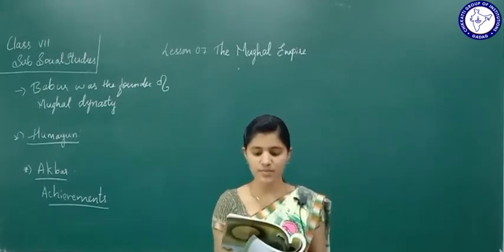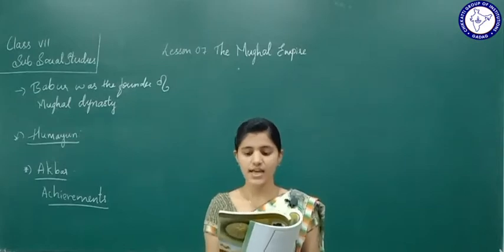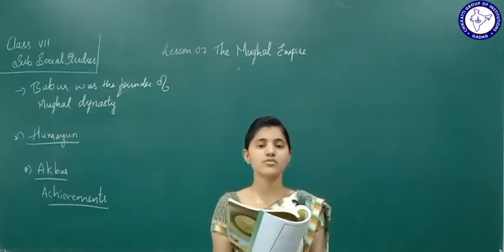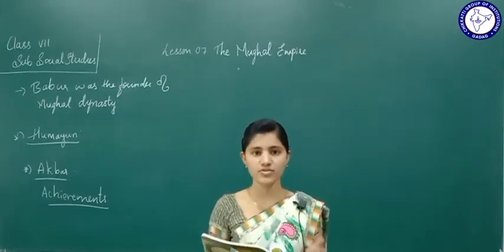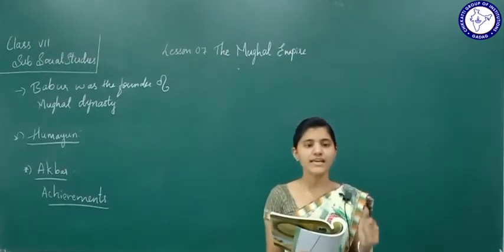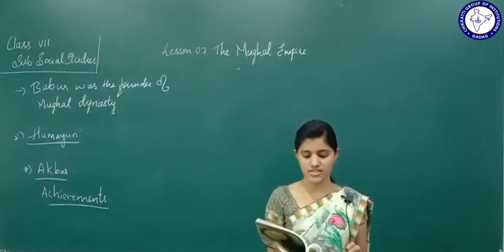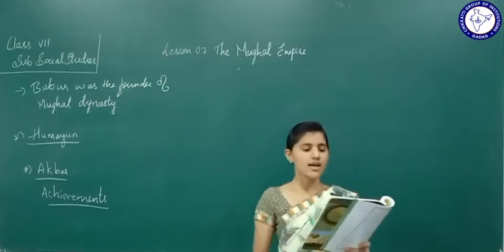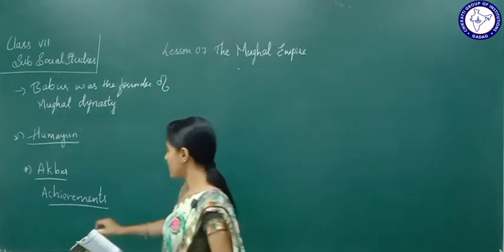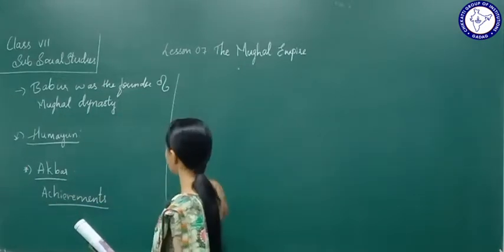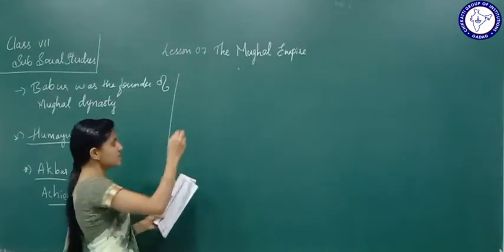It was framed by his revenue minister Raja Todarmal. Who framed this revenue system? Raja Todarmal framed this revenue system. Next comes the religious policy. After Akbar's achievements, now we are going to study about the religious policy.